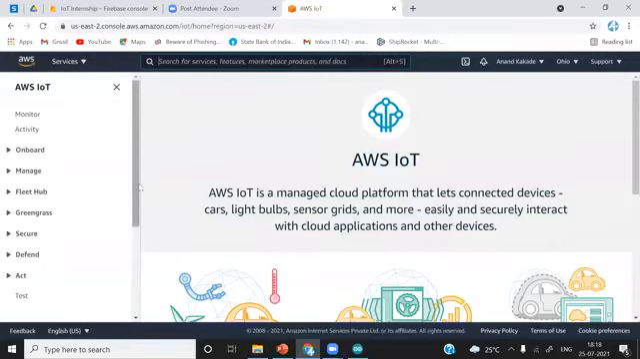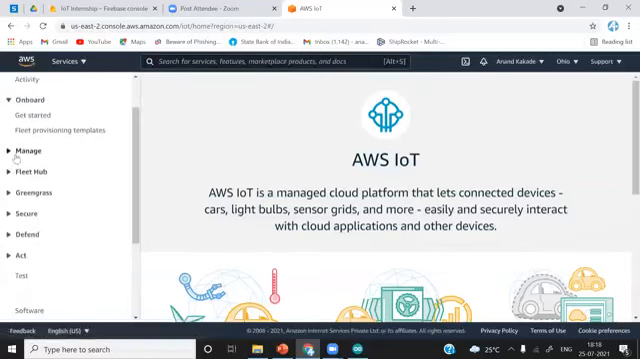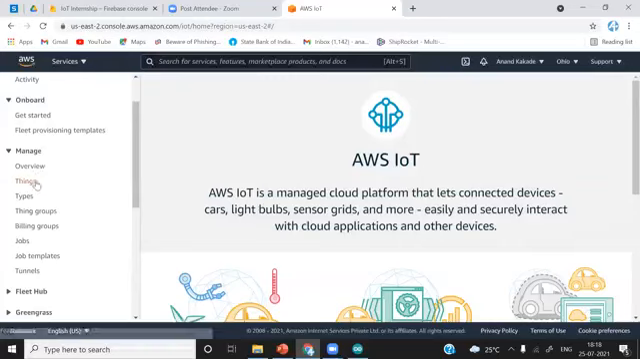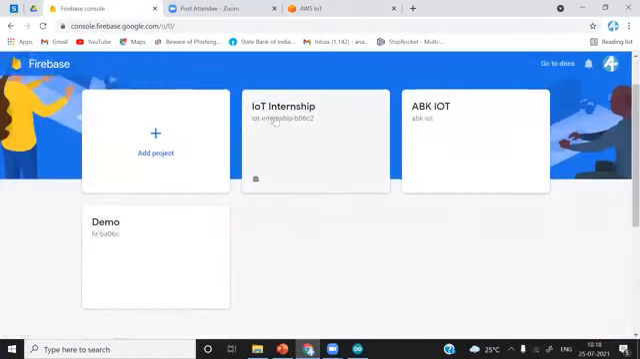You can see the list of functions and features available in AWS IoT. On the left, we will quickly go through this list: get started, manage, overview, things. We are going to use these things. So things is basically creating projects. Very similarly, we had created in Firebase. So this is IoT internship project. You can see here, see all projects. We have created these projects, IoT internship, ABK IoT, demo. So add project, if you want to create a new project, you have to click on this add project.